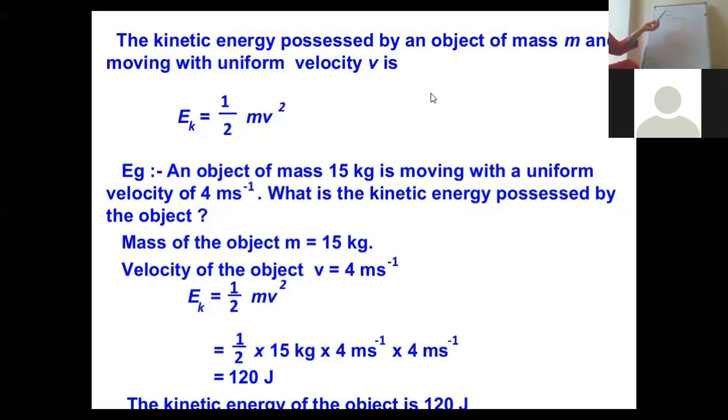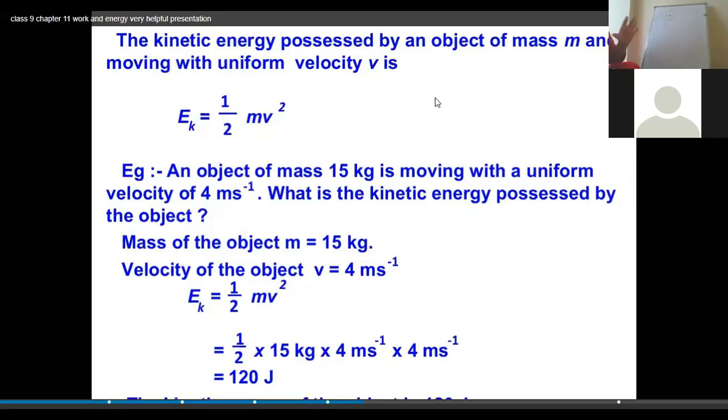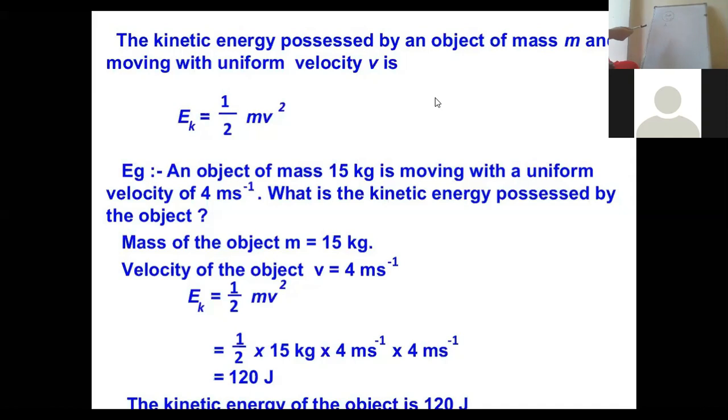Suppose the velocity of the object which is in motion is v. If it is at position A, its velocity is v and its mass is m. A moving object, any meteorite, any object which is in motion, has mass m and is moving with velocity v.